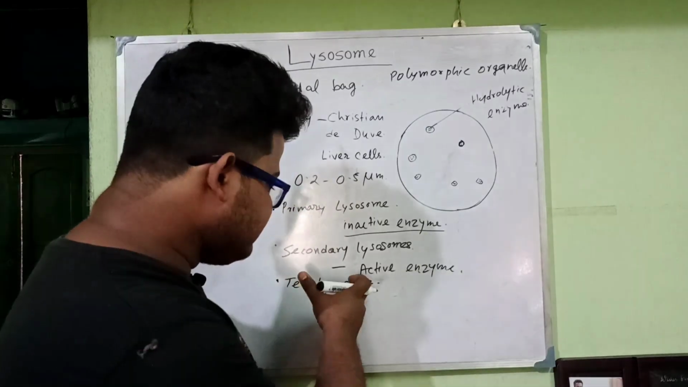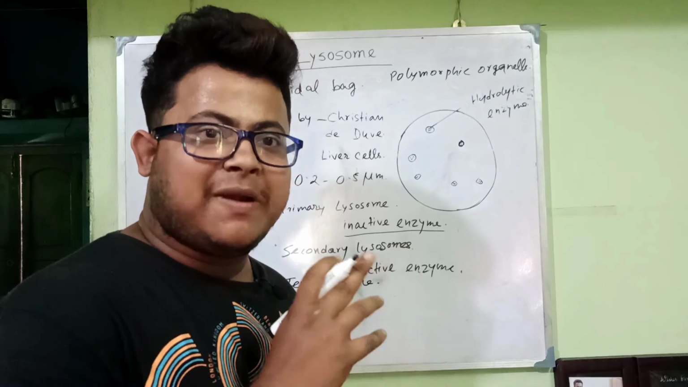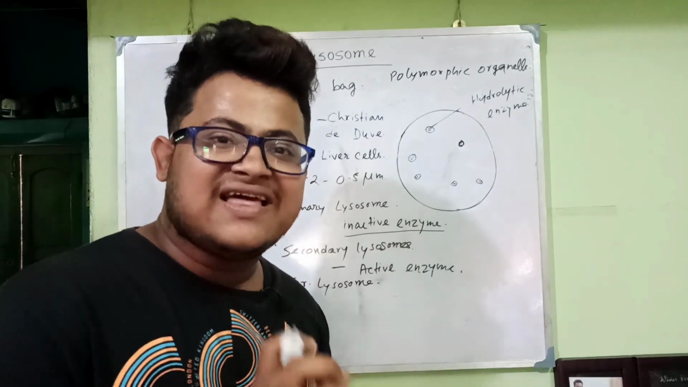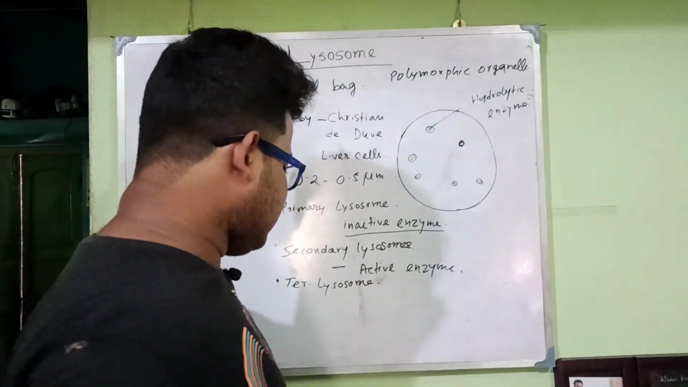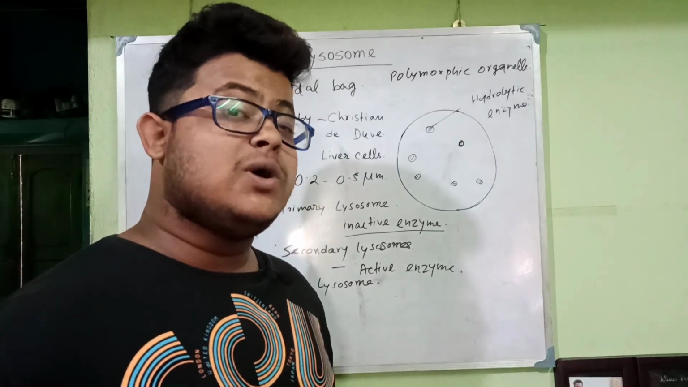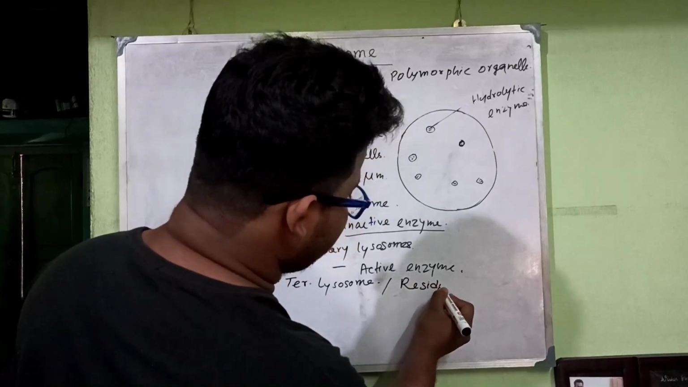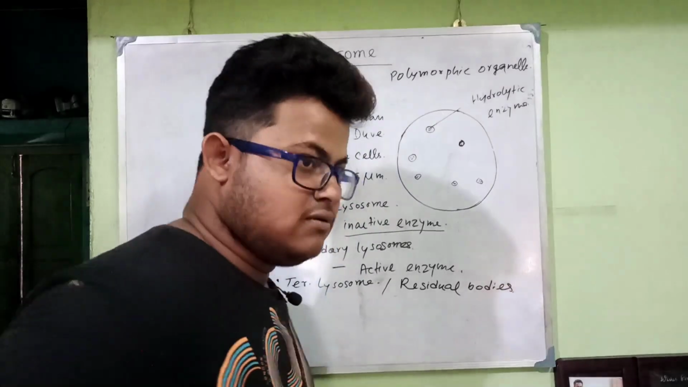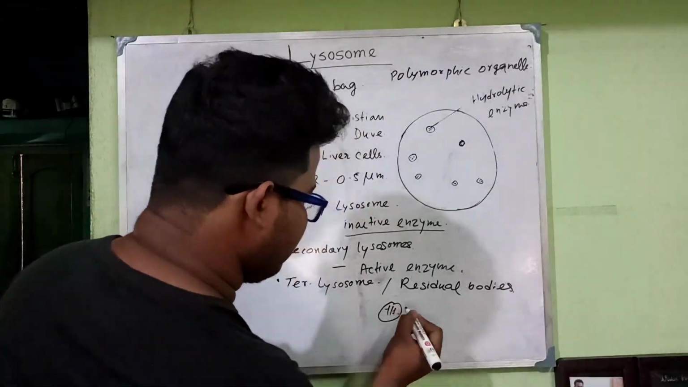And what is the tertiary lysosome? After digestion, the unwanted or unnecessary particles present inside the lysosome form the tertiary lysosome. It is also known as the residual body. It consists of unwanted particles.